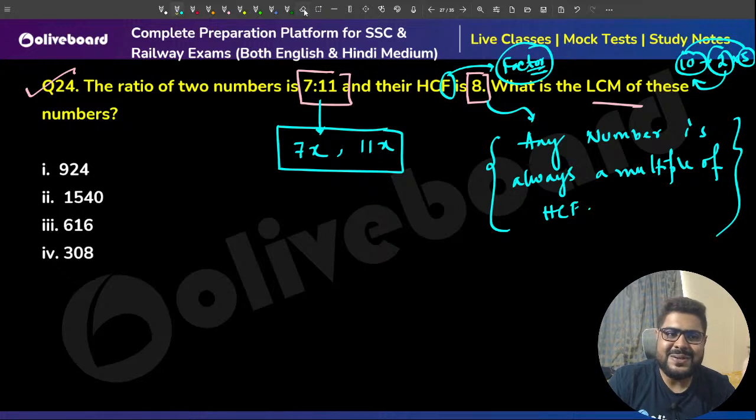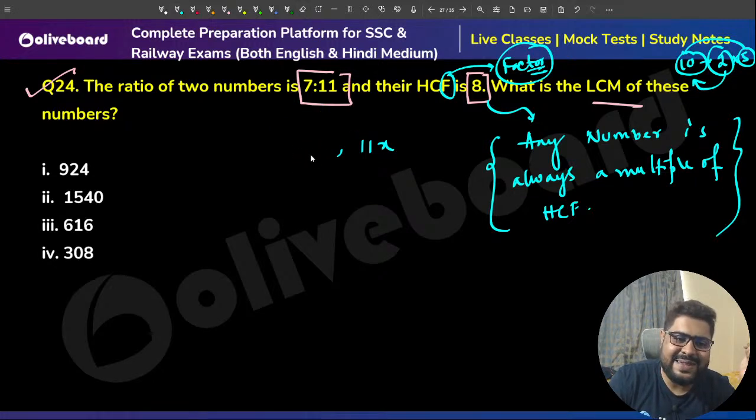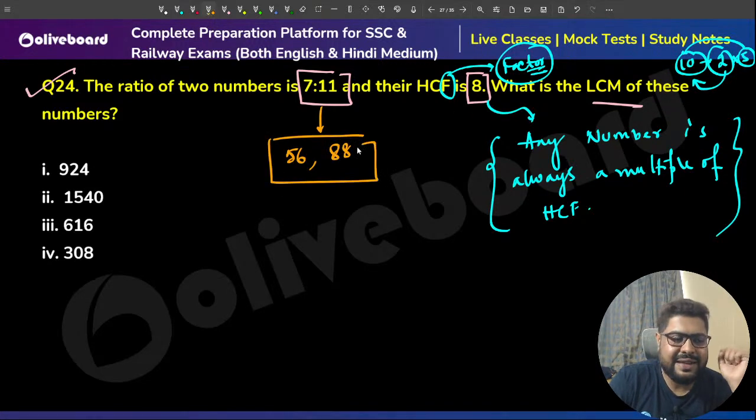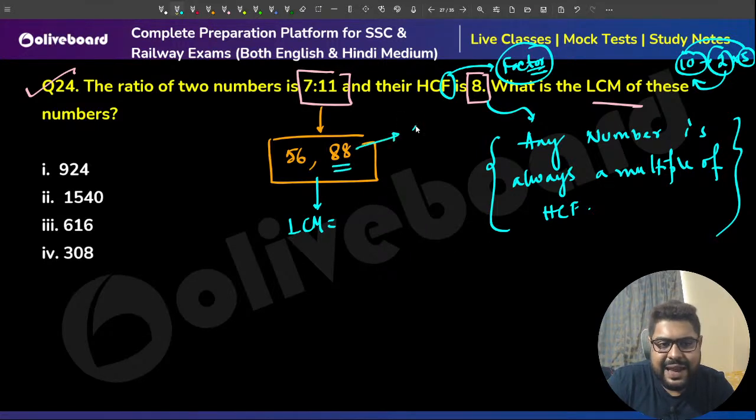Right, sir? So simply, can I say the numbers are 7 into 8, 56, and 11 into 8, 88? It might be the numbers. Find the LCM. 88 means 8 into 11, and this is 8 into 7.